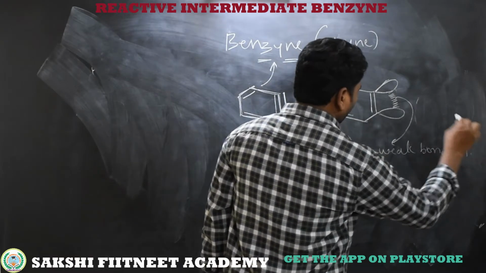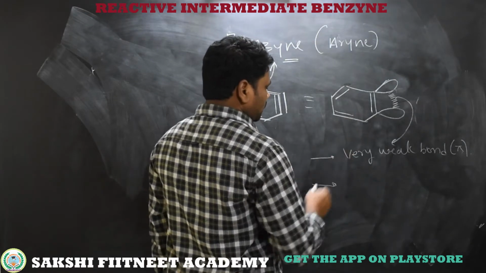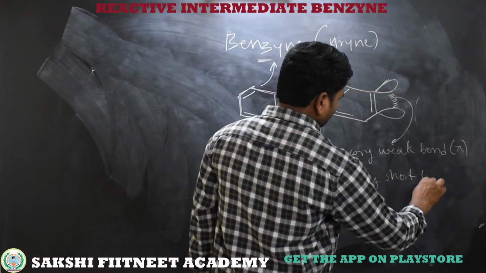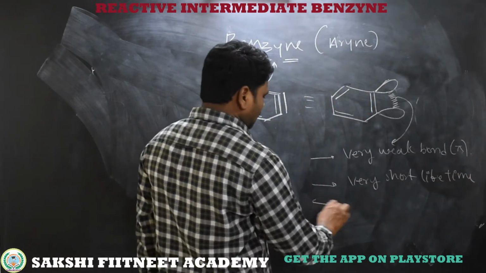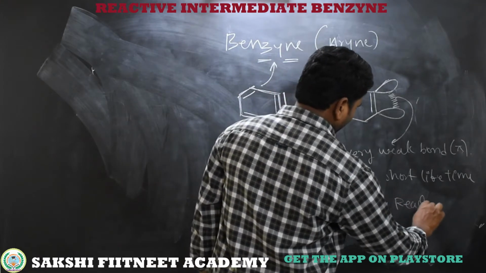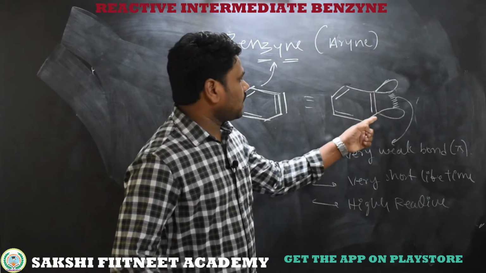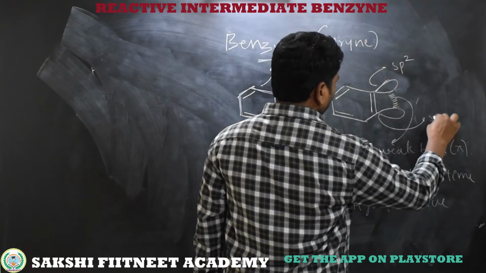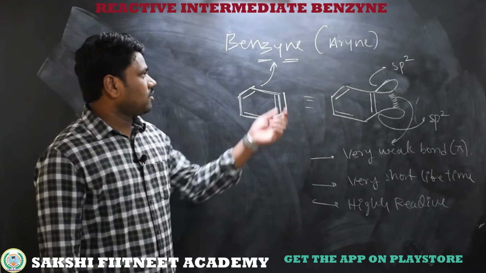Due to this weak pi bond, the lifetime of this benzyne is very short, and it is highly reactive. We can observe the hybridization of this carbon and this carbon, and both carbons show sp2 hybridization. So these are the common structural features of benzyne.